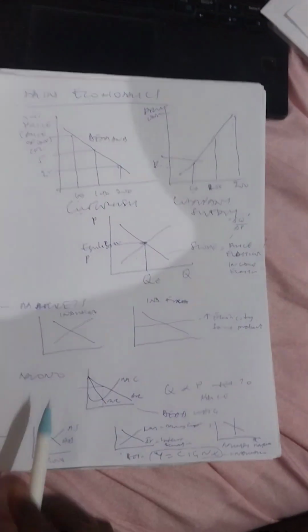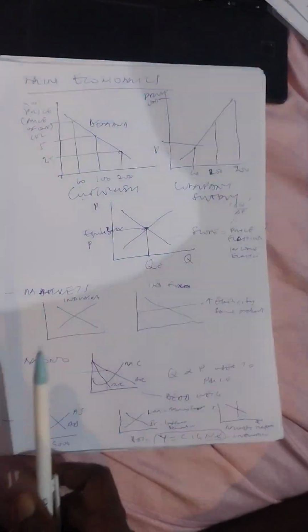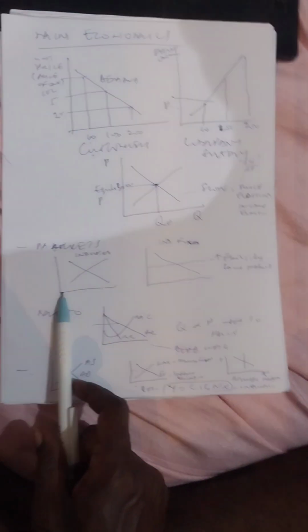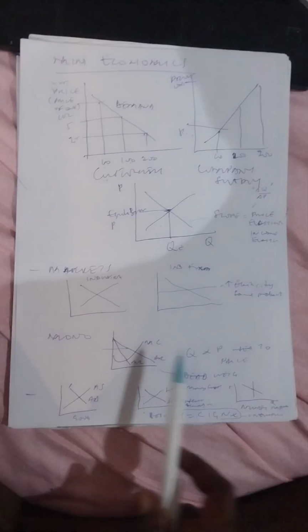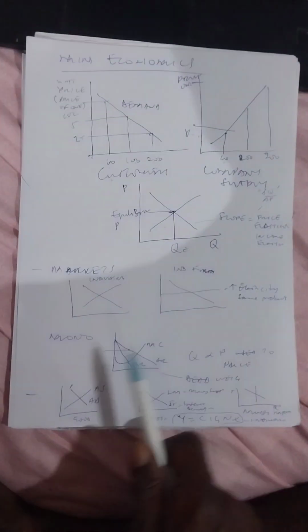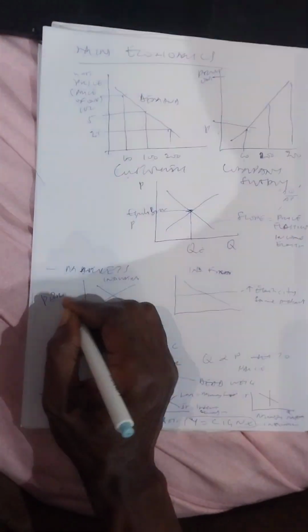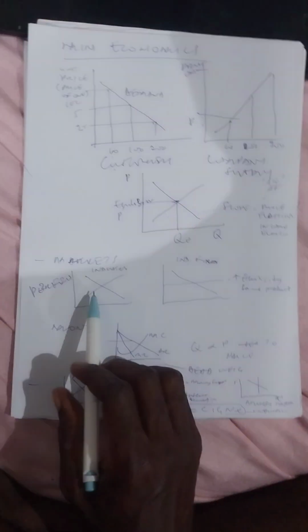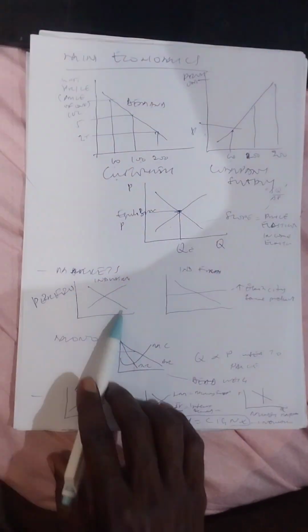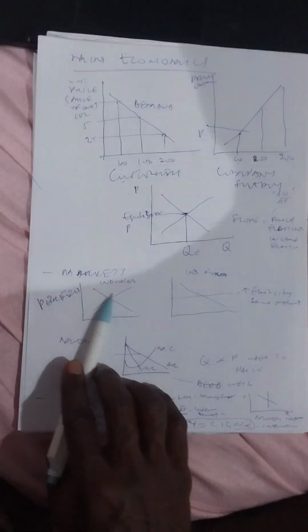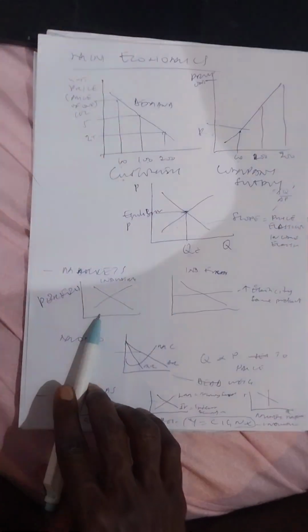All right. Now let's look at the market. We talk about the market. So when the market is producing the same quantity, okay, then anybody can produce it. Everybody can produce it. There's no restriction. We call that the perfect market. It doesn't usually exist. Okay, so on the industry, that is when all the companies are put together. This is how the graph of demand and supply will look like.